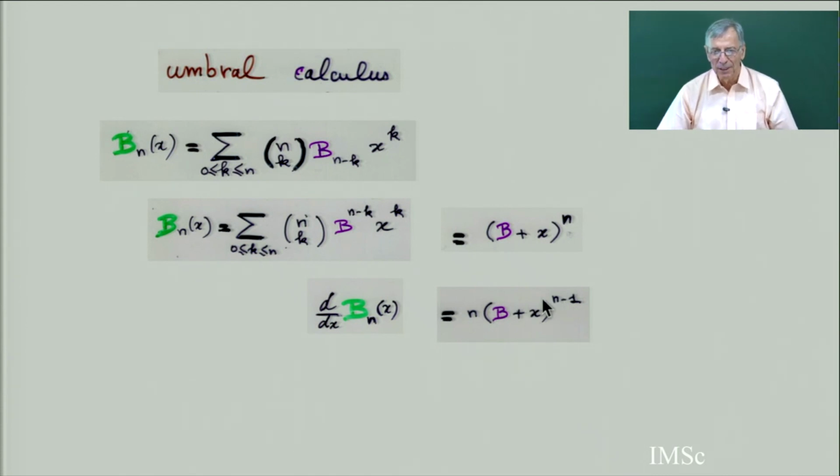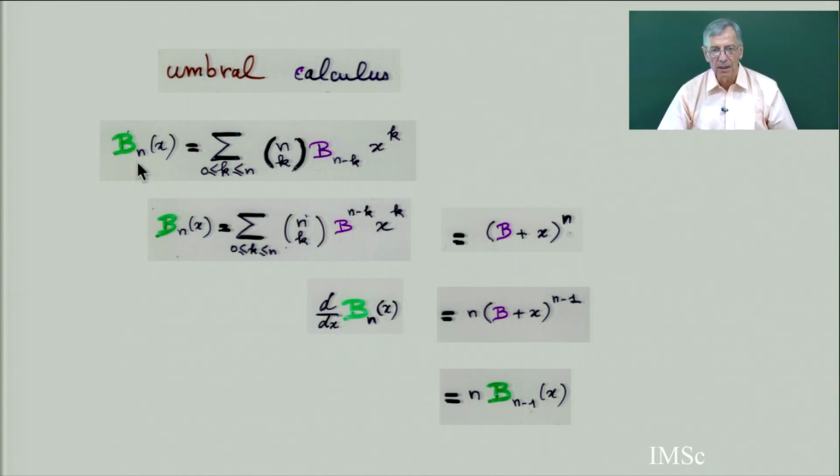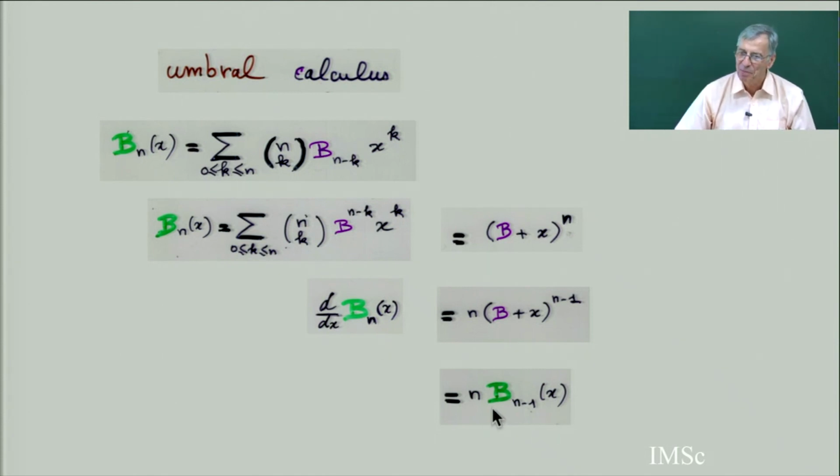And this, if I go back now, I put back the indices. This is n times b_{n-1}. This is (b plus x) to the power n minus 1. You put back the exponent to indices, and it gives you back this. And in fact, if you take this polynomial by definition and take the derivative, it will be rigorous. We will get this formula.